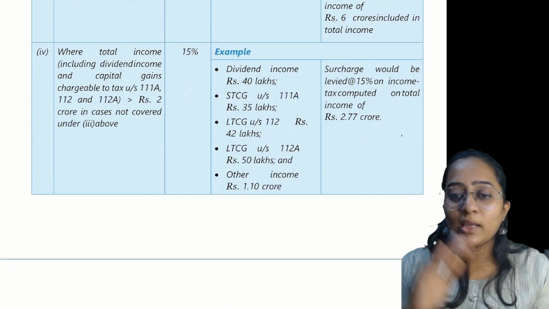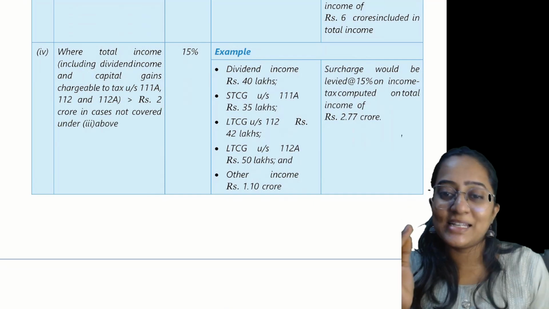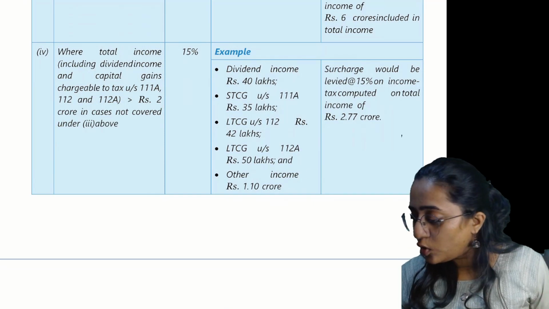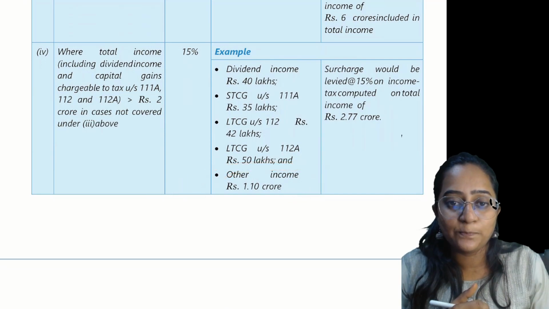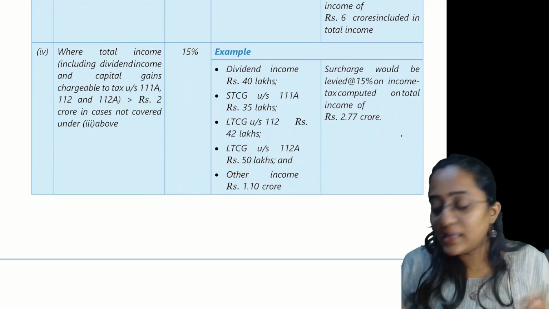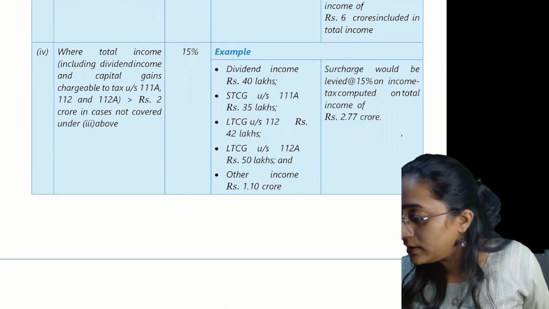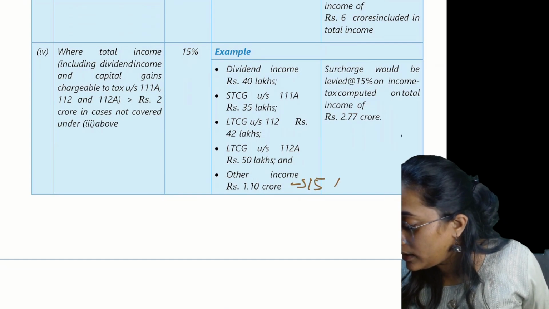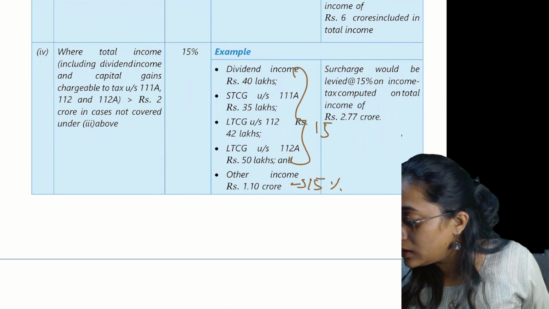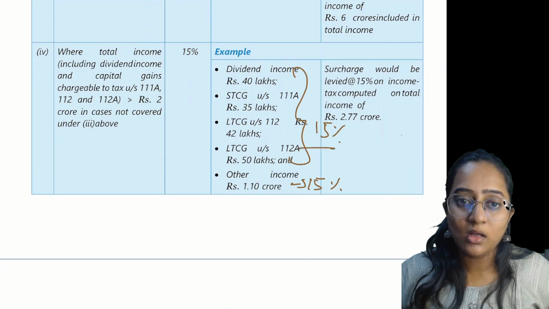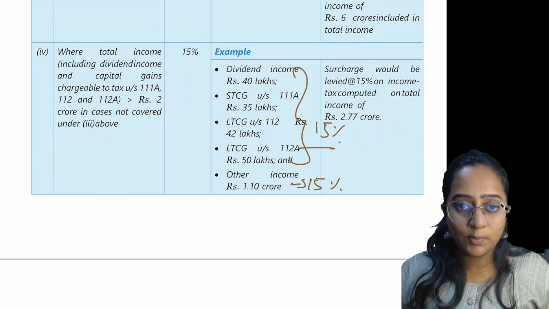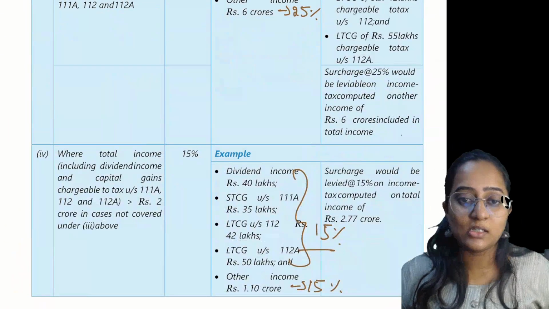However, for capital gain, dividend income, you can't charge surcharge exceeding 15%. Your total income is not exceeding 2 crores only, over here. So, let's charge here 15%, and here also I am going to charge 15%. Life is so simple. Finish. Everyone understood? Clear, people? This is about the concept of surcharge.